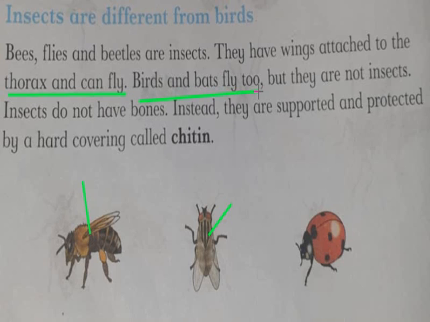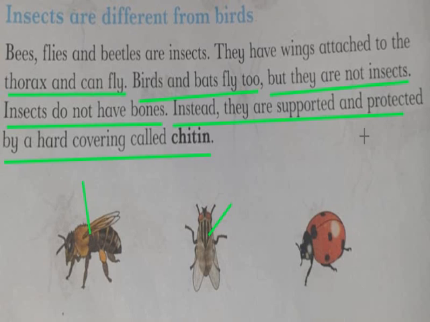Birds and bats fly too, but they are not insects. Insects do not have bones, but birds have bones. Instead, insects are supported and protected by a hard covering called chitin. So, we are talking about the insects. They have wings, but they don't have bones. And their body is supported and protected by a hard covering which is known as chitin.